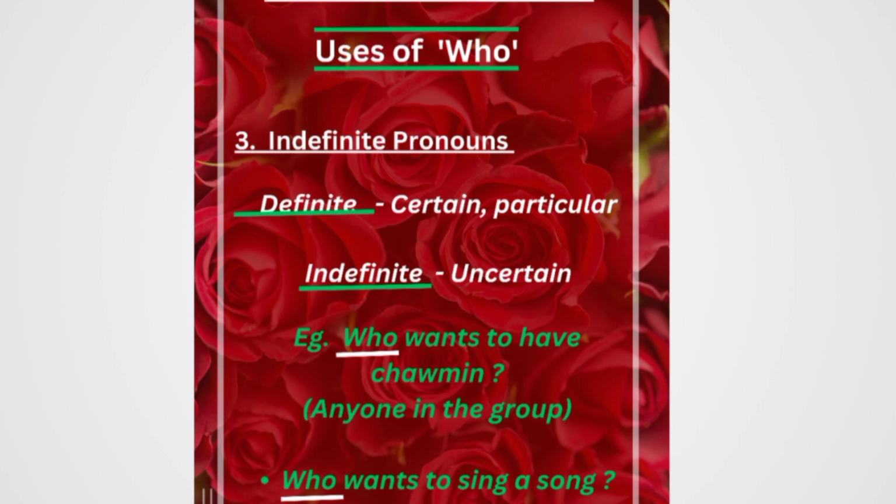The first example is: who wants to have chow mein? Here it is asking a question, there is a question mark, it is asking someone, some people, who wants to have the chow mein. And here we can see that it is not particularly defining the person to whom he is addressing.